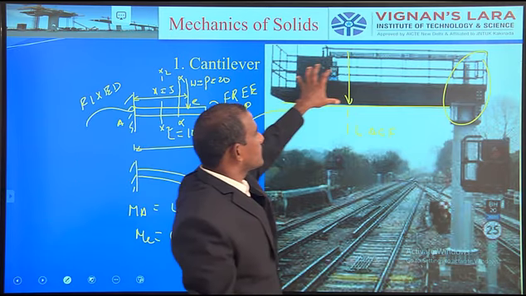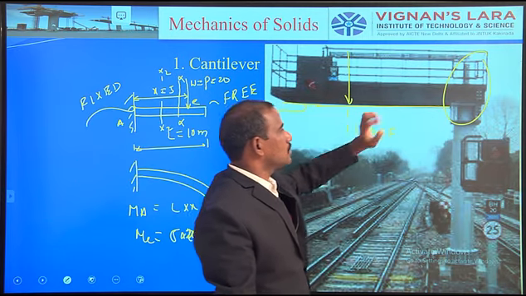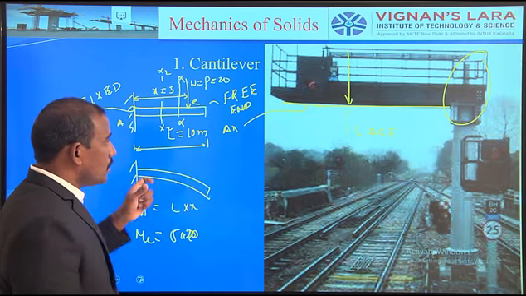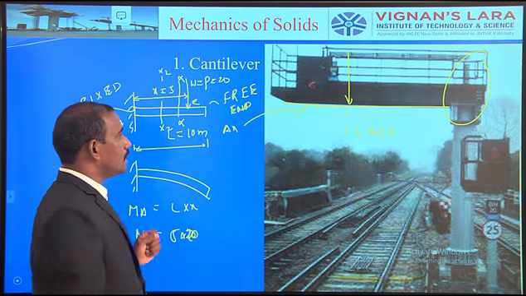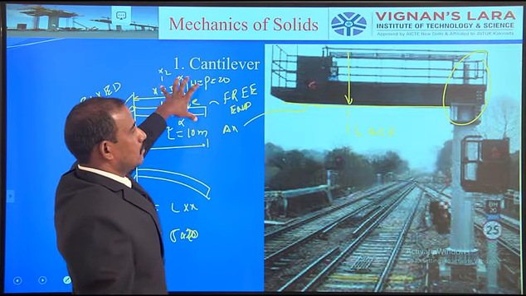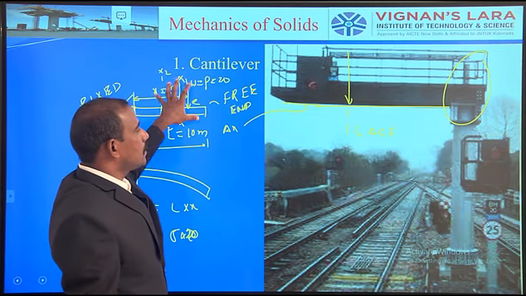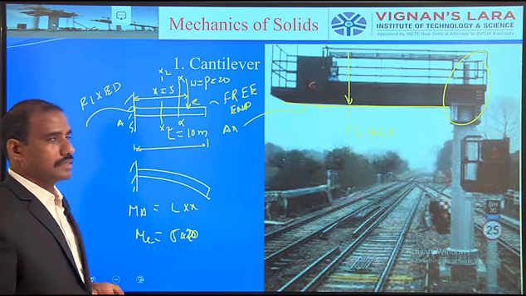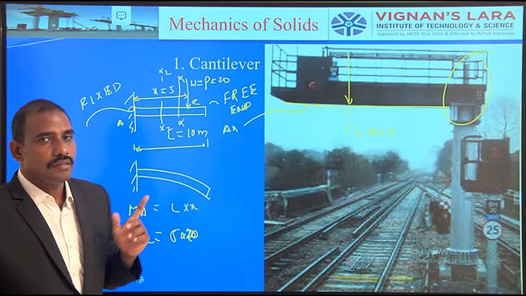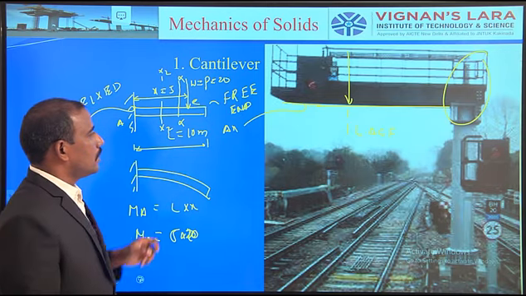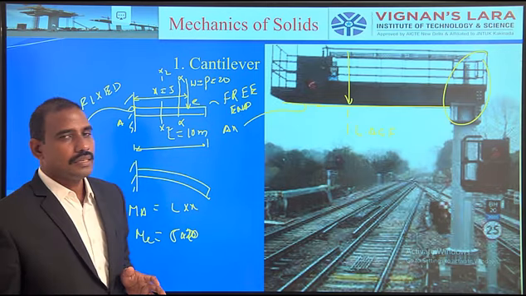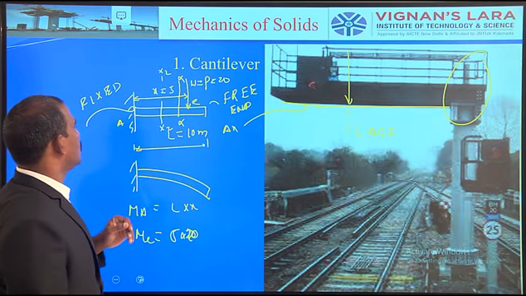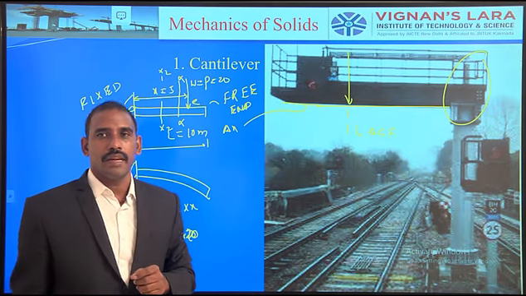While designing and manufacturing such structural members, initially we have to calculate the bending moment and shear force, and only then construct. Otherwise, you may fail in the design or construction. So this is the best example for shear force and bending moment.